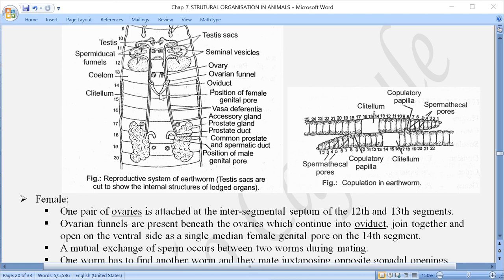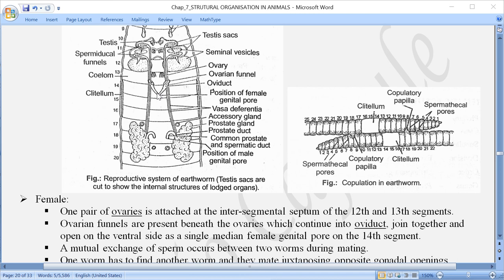But before that, before the eggs are laid out, what happens here? Now we are talking about the 14th segment, and if you remember, the clitellum is located in the 14th, 15th and 16th segments.